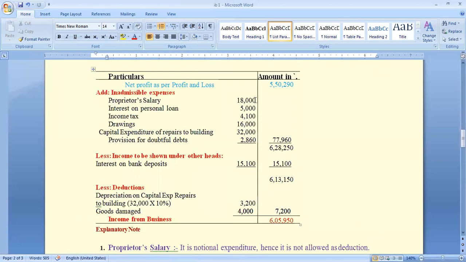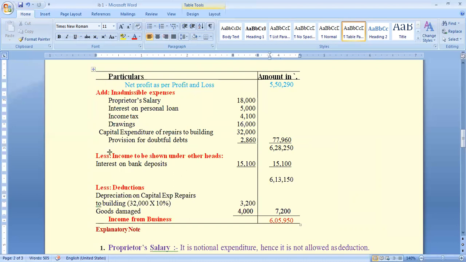Proprietor salary 18,000 rupees, interest on personal loan 5,000 rupees, income tax 4,100 rupees, drawings 16,000 rupees, capital expenditure for repairs to the building 32,000 rupees, provision for doubtful debts 2,860 rupees. By adding all these together, we get 77,960 rupees. 5,50,290 plus 77,960 equals 6,28,250 rupees.